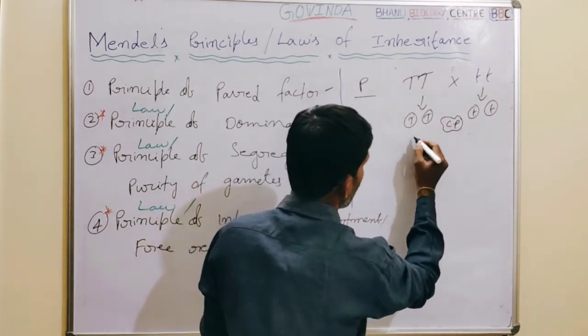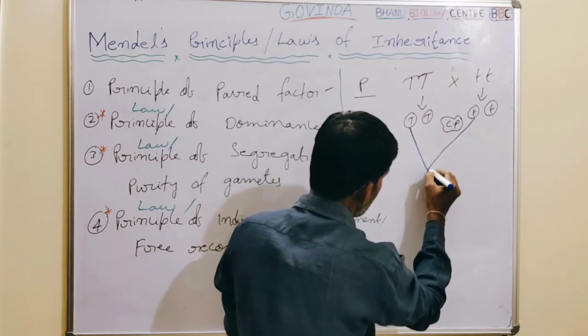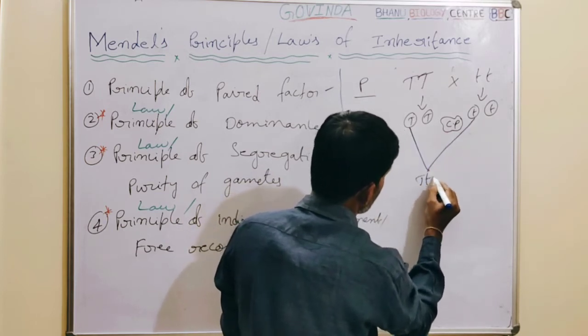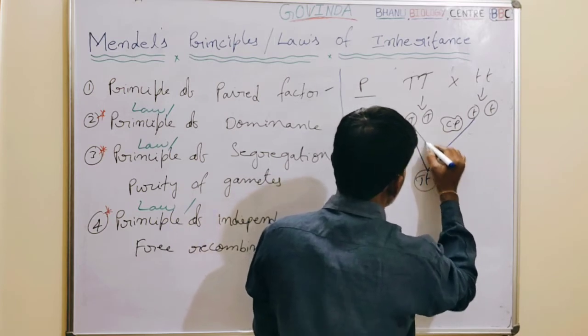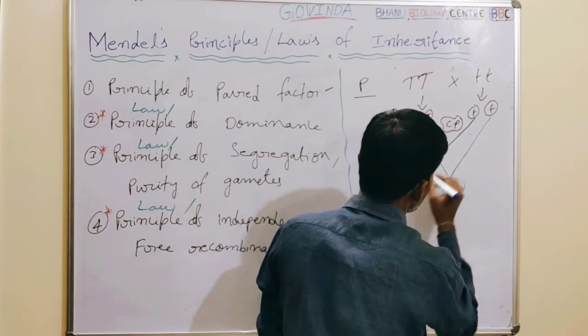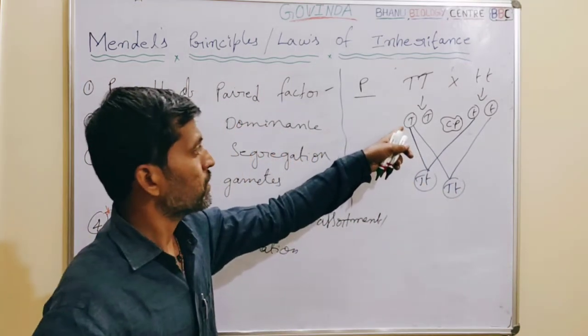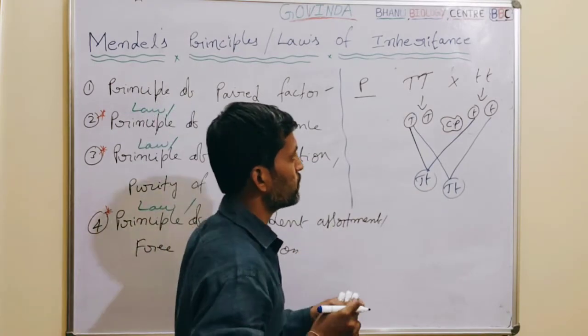The results will be like this. Any gamete can fuse with any other gamete, so I am writing the probabilities.